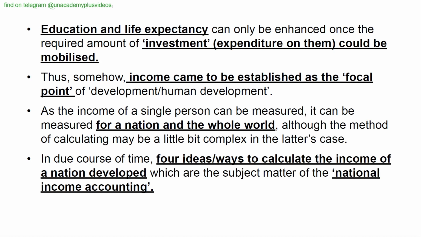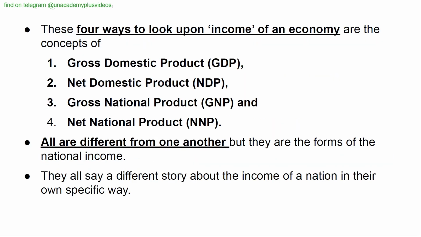As the income of a single person can be measured, it can be measured for a nation and the whole world, although the method of calculating may be a little bit complex in the latter's case. In due course of time, four ideas or ways to calculate the income of a nation developed, which are the subject matter of national income accounting.